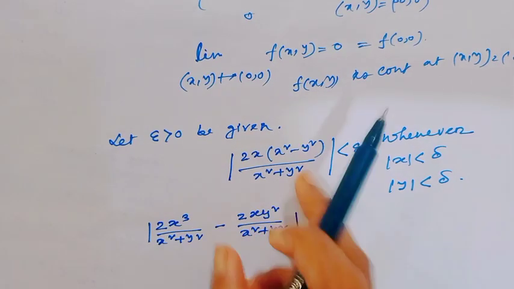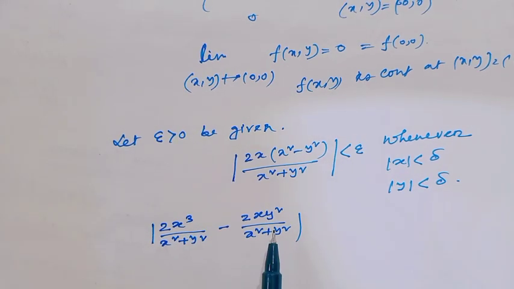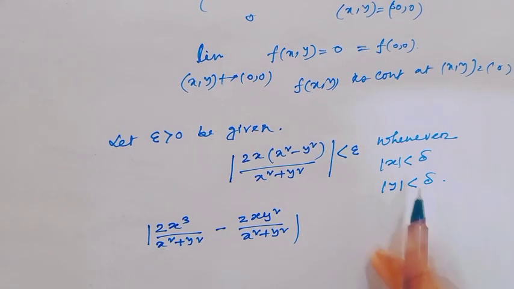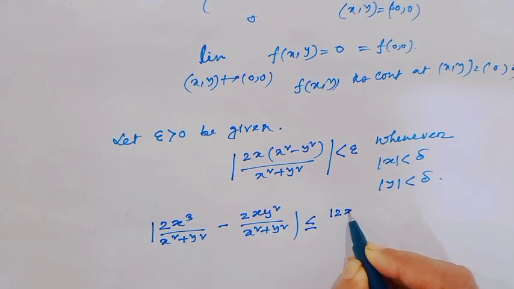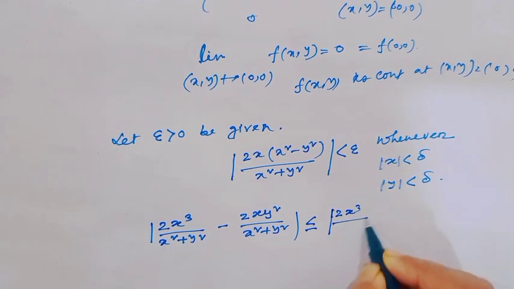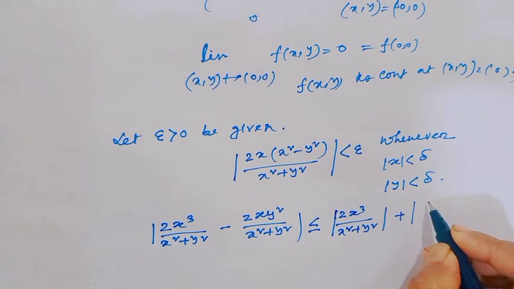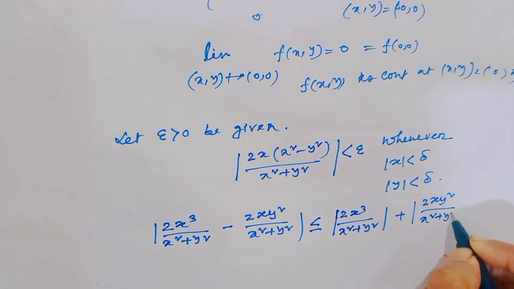Now take this part. This part is equal to 2x cube over x square plus y square minus 2xy square over x square plus y square. We can write this as less than or equal to the absolute value of 2x cube over x square plus y square plus the absolute value of 2xy square over x square plus y square.